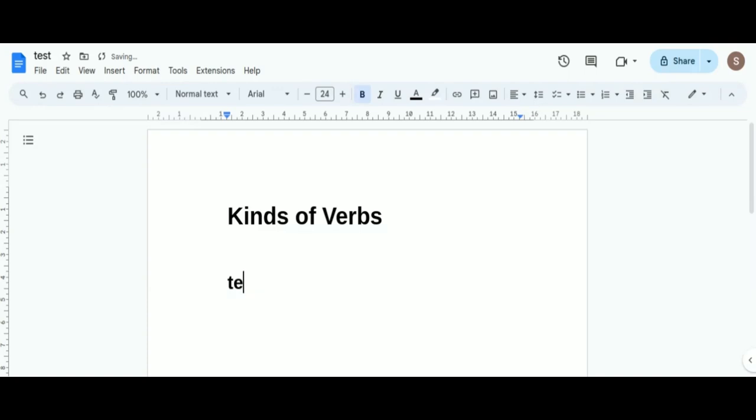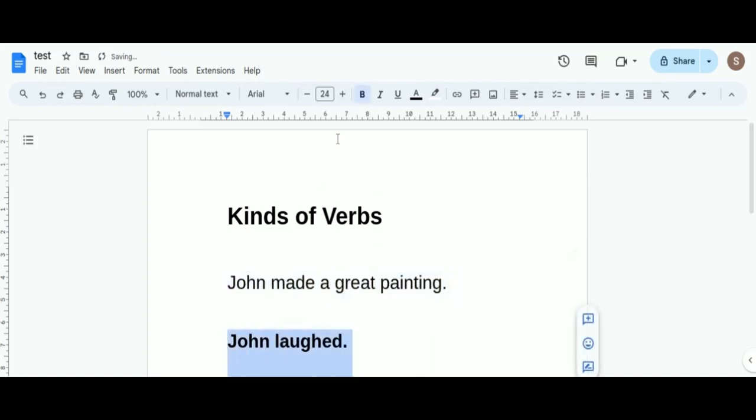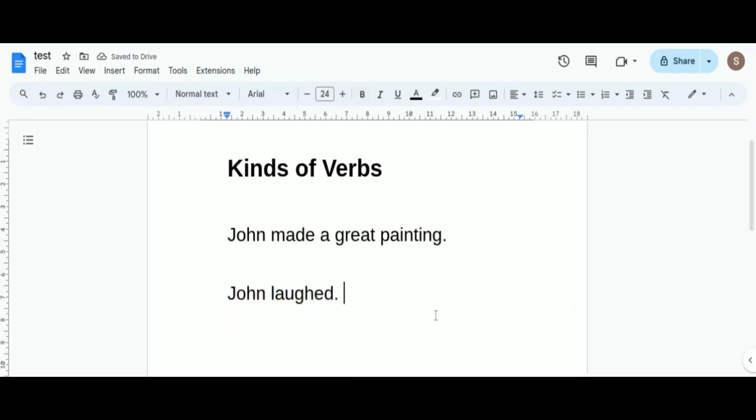First, the boy, or John, made a great painting. Okay, and second, John loved. Okay, now consider these two sentences together, I mean, at the same time.